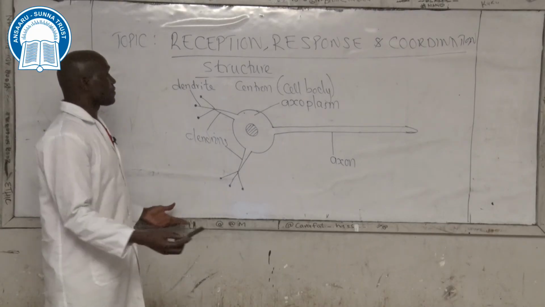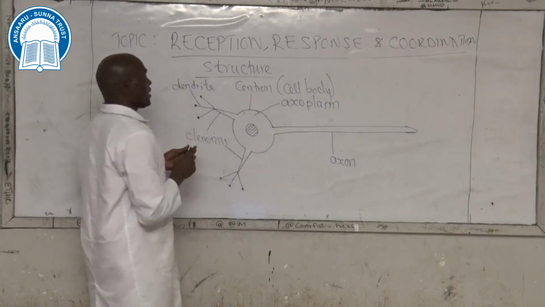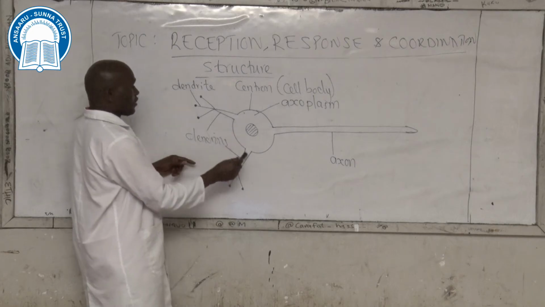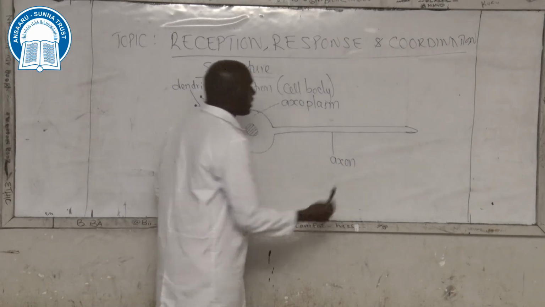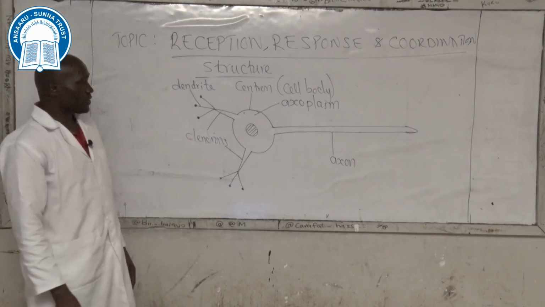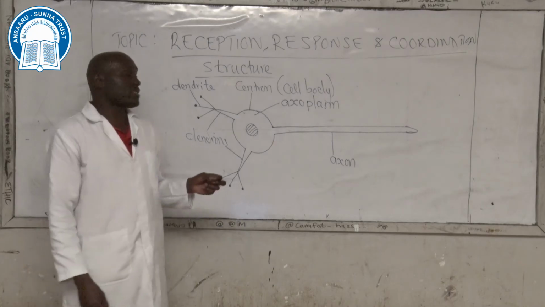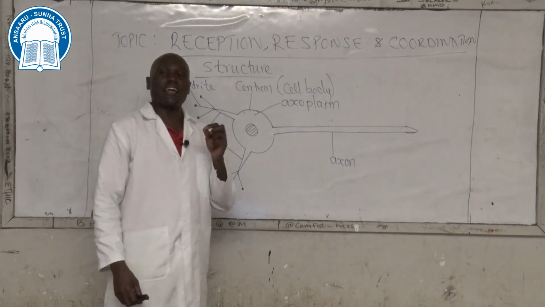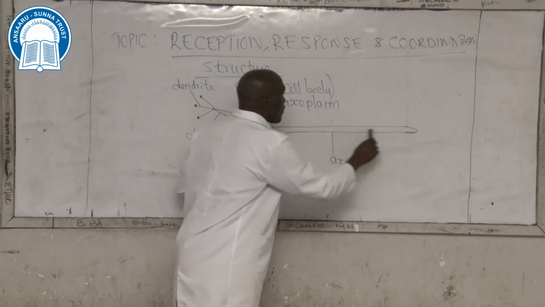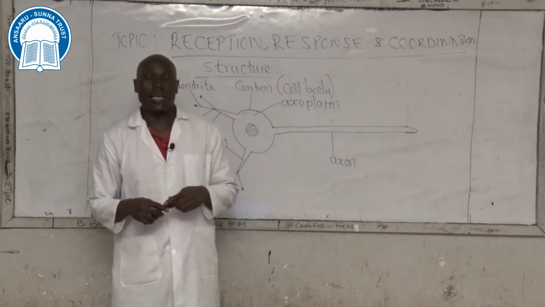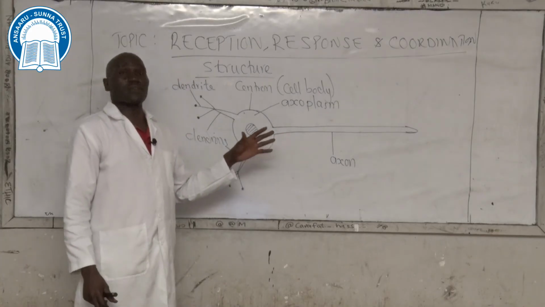So axoplasm is found in the cell body. Axoplasm is found in the dendrons. Axoplasm is also found within the axon. Axon is the part where nerve message travels. The nerve message or nerve impulse will move along the axon. How nerve impulse moves is a subtopic on its own later on.